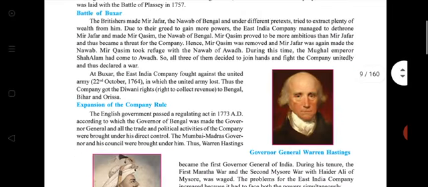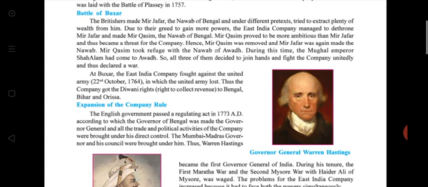So Battle of Buxar. The British made Mir Jafar the Nawab of Bengal. Then they tried to extract plenty of wealth from him. But due to greed to gain more power, the East India Company dethroned Mir Jafar and made Mir Qasim the Nawab of Bengal. But Mir Qasim proved to be more ambitious than Mir Jafar, and he became a threat for the company.